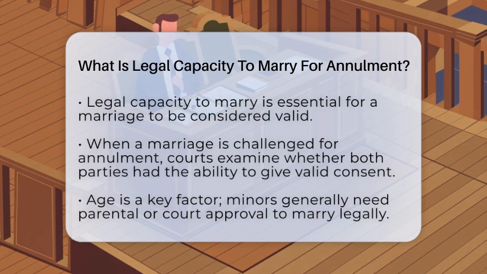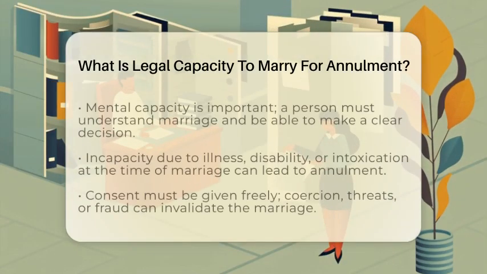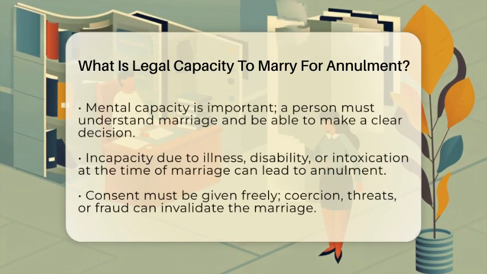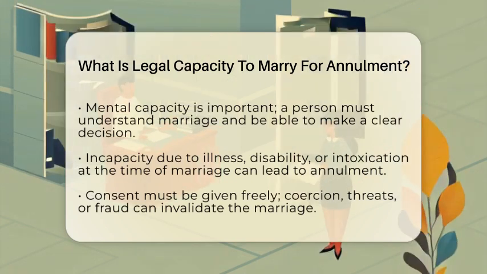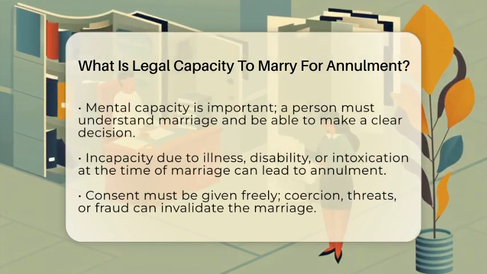If someone was younger than that and did not have proper approval from a parent, guardian, or court, the marriage can be annulled. Usually, the annulment must be filed while the underage person is still a minor or shortly after reaching adulthood. Mental capacity is another important point.